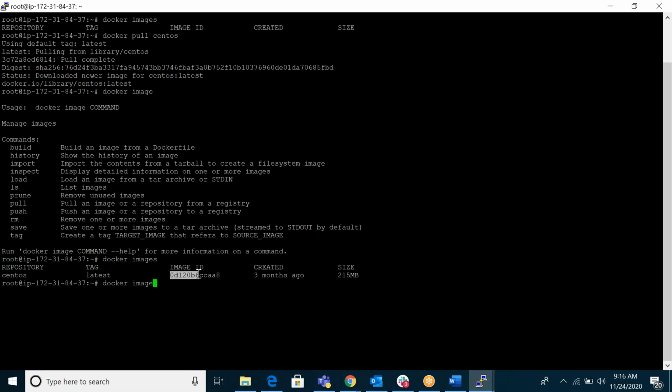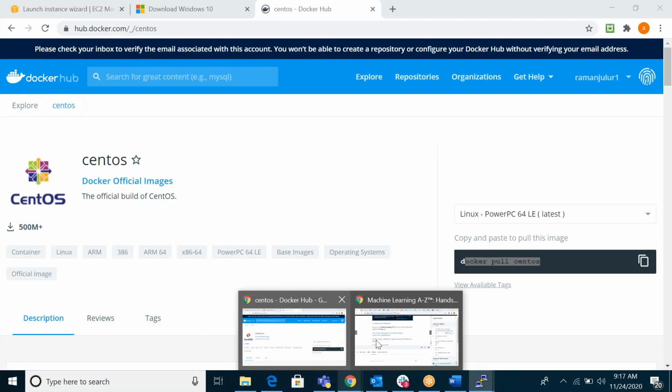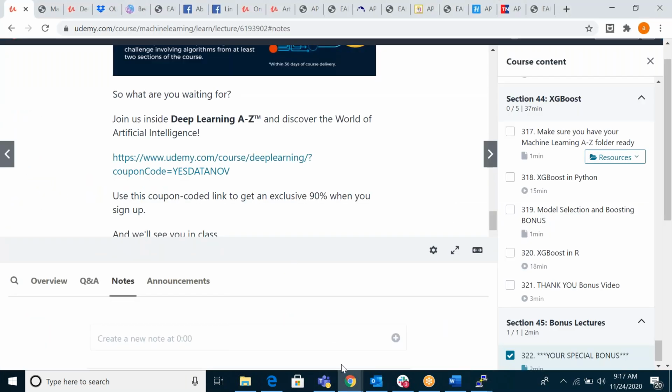Your image ID is not from us. In the backend, three months ago, maybe they modified or updated something. The size, you can see, is around 200 MB. If you see the actual size...